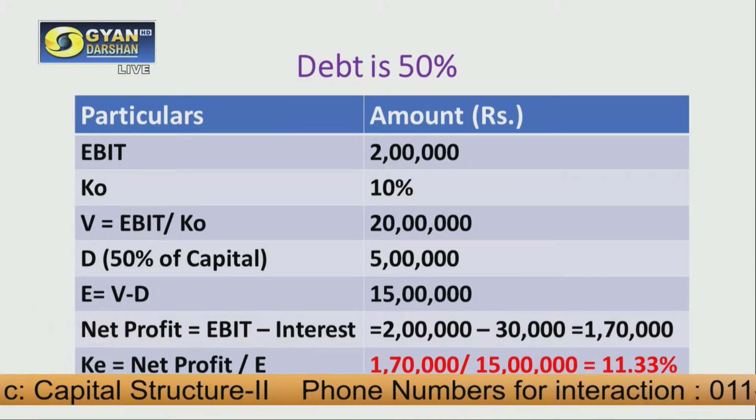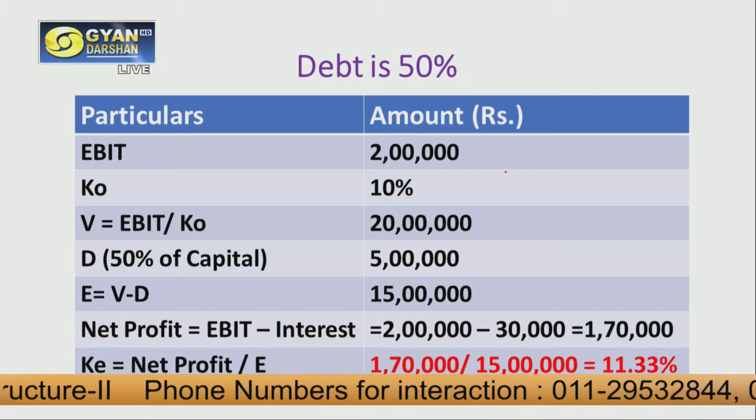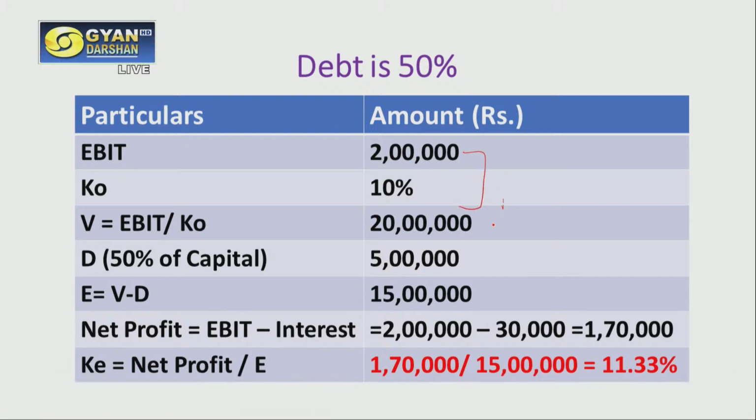In this case also, we have EBIT as 2 lakh, and KO is again 10%. Using this, we have calculated V, the value of the firm. Debt is 50% now, it is 50% of 10 lakh rupees. Using this, we can calculate E, that means V minus D, value of firm minus value of debt, will give me the value of equity.